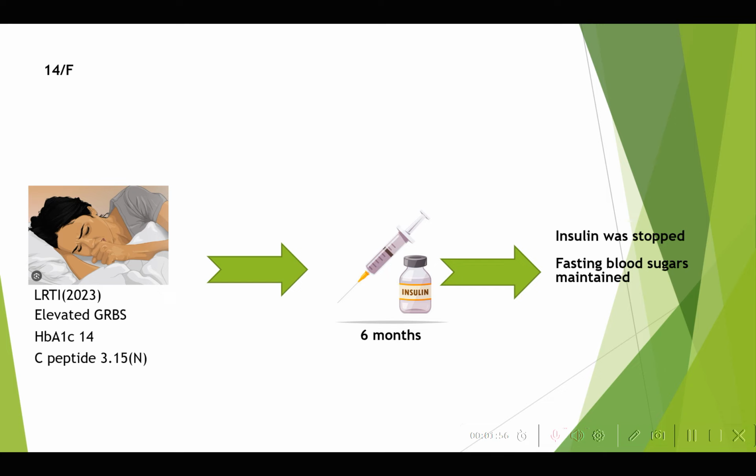So, do you think that type 1 diabetes mellitus is a result of insulin deficiency or insulin resistance? Sir, it is actually due to insulin deficiency. So, what do you think the C peptides will be like in type 1 diabetes mellitus? C peptides will be low, sir.